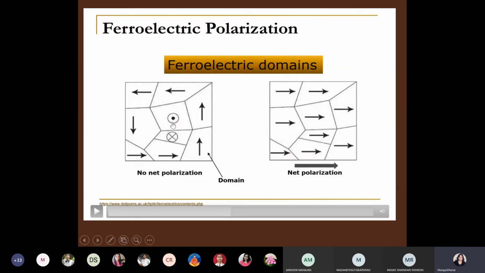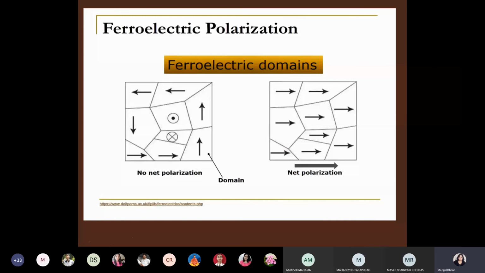But in a ferroelectric material, you will get a resultant. And when you apply an electric field, all these dipole moments may change. That depends upon how much electric field intensity you are applying. If it is very large, you will be successful in changing all dipole moments in the direction of the applied electric field. So now see, polarization will be very high. Domains are separated by domain walls.